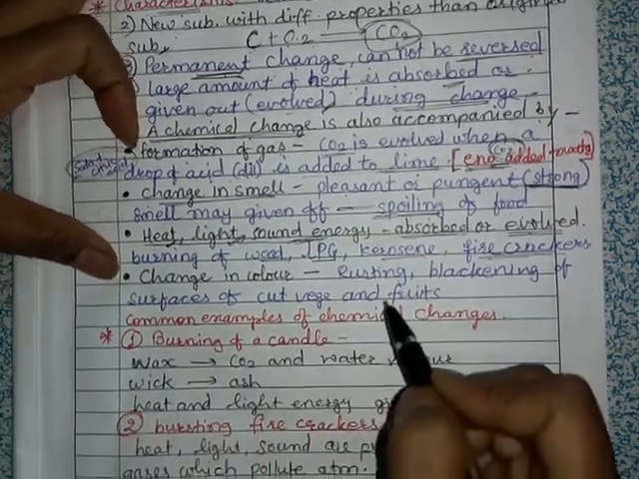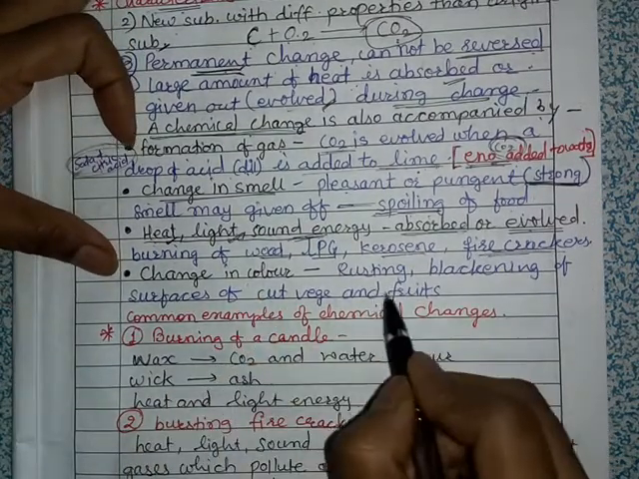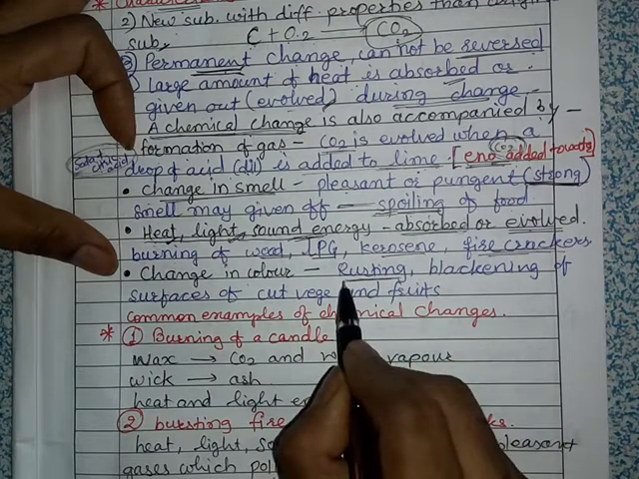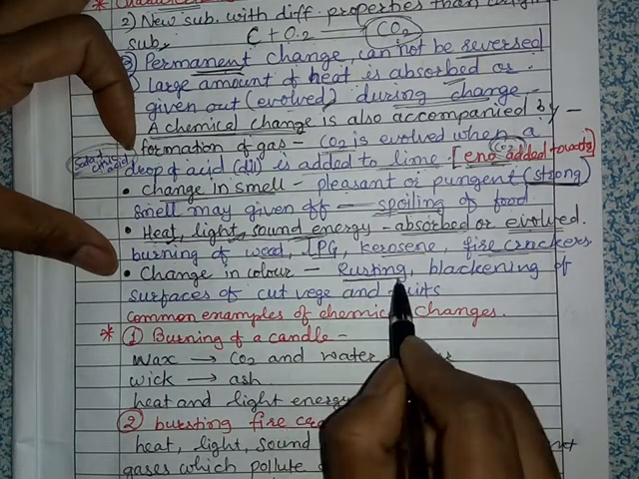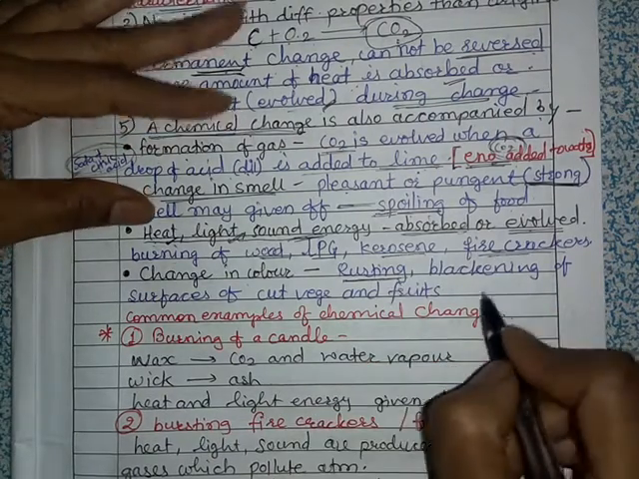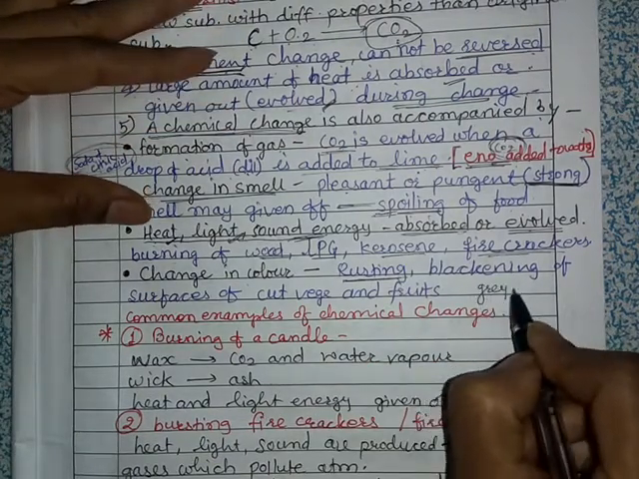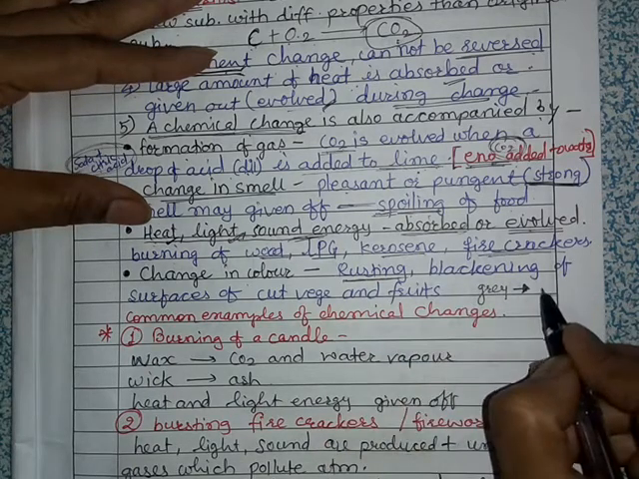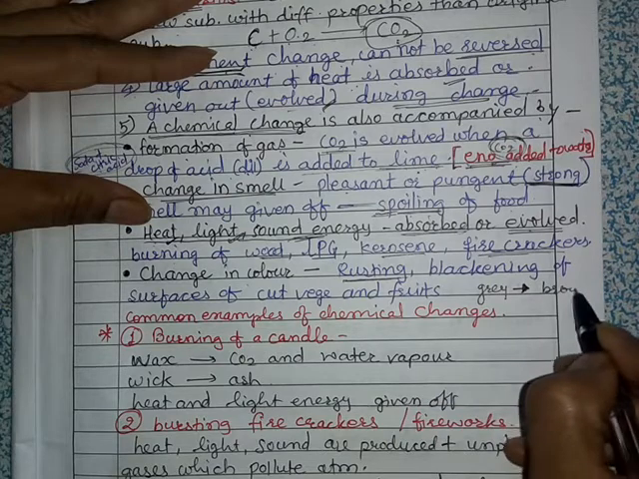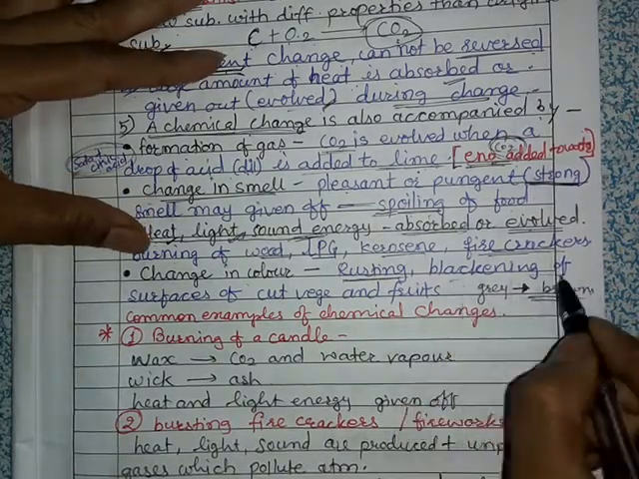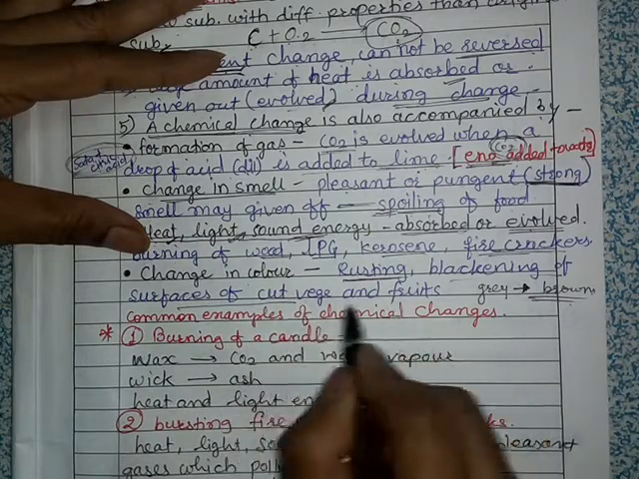Then there is a change in color also. We saw the rusting example in the last video. Rusting is an example in which the color of the iron changes. First iron is gray, and after rusting the color of rust is brownish, or reddish brown. Then there is blackening of the surfaces of cut vegetables and fruits.